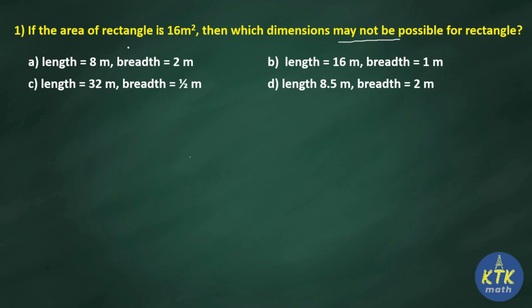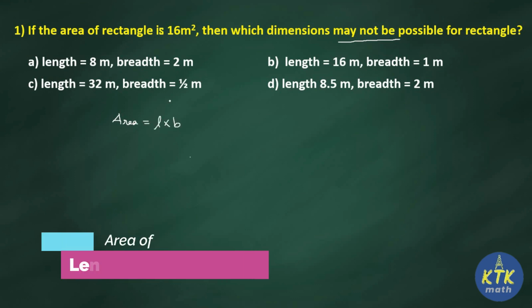So to do this one, we need to find area of each and every rectangle. So what is formula for area of a rectangle? Area is equal to length into breadth. So it's enough to multiply only length and breadth to get the area of rectangle. So for each option we need to identify the areas. Which one is not getting 16 meters square? That would be answer for our first question.